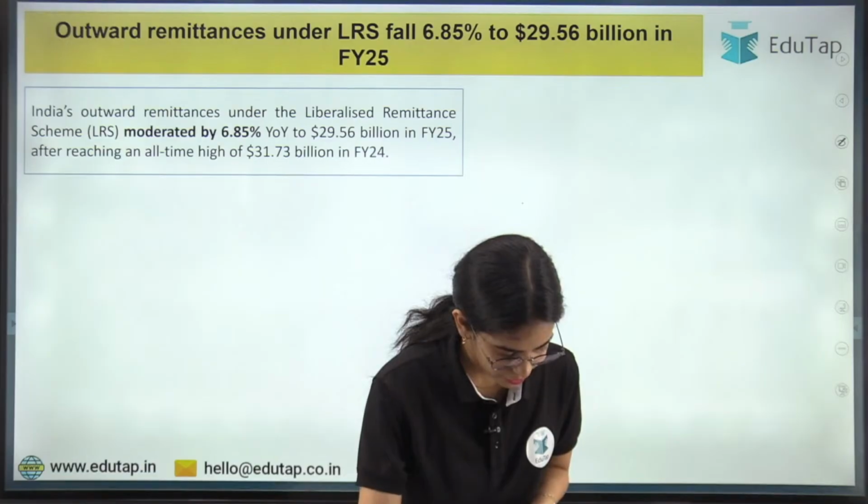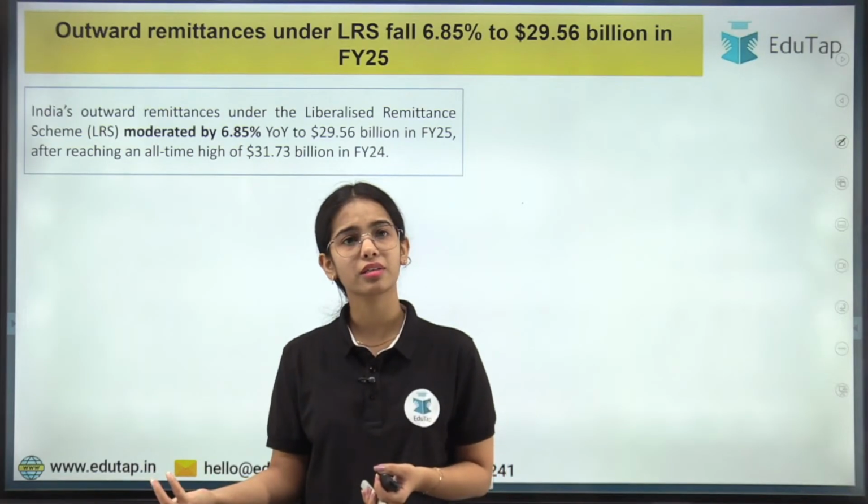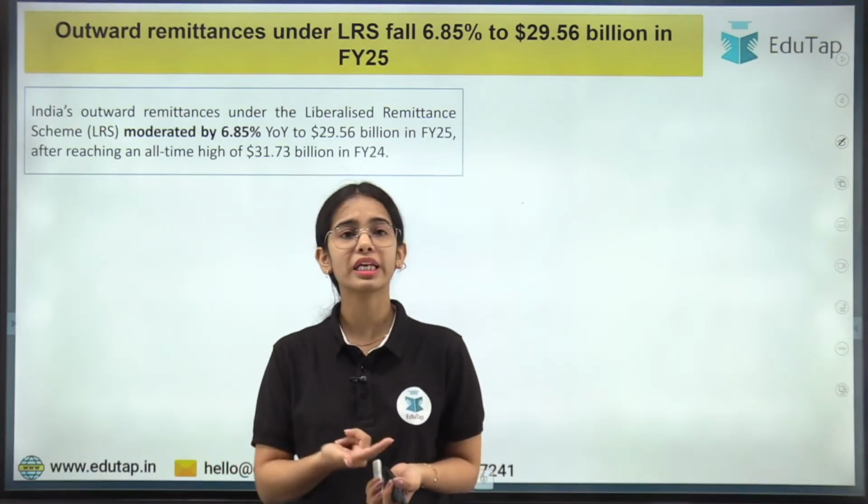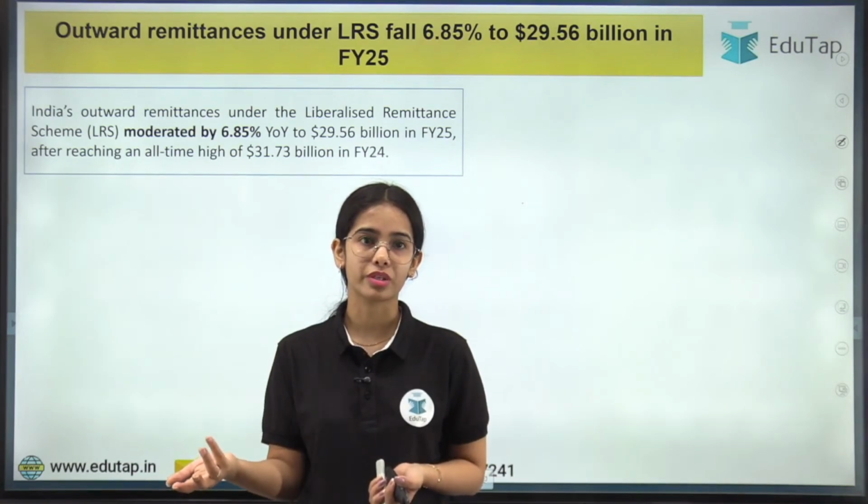Which AIFs can invest in companies having credit rating higher than A? Category 1, Category 3, hedge funds also, okay? So they can invest, and not only AIFs, the mutual funds can also invest, okay?